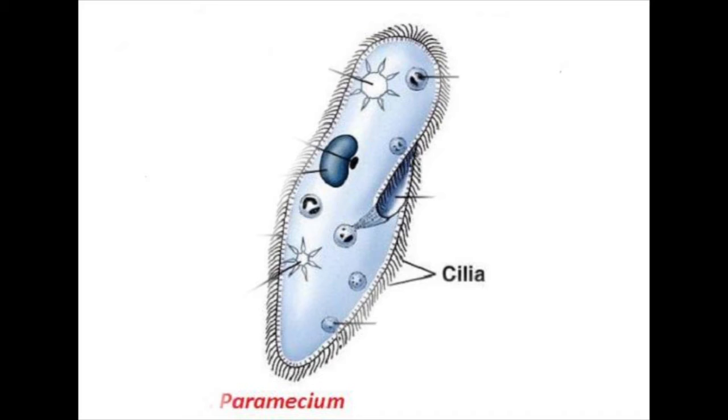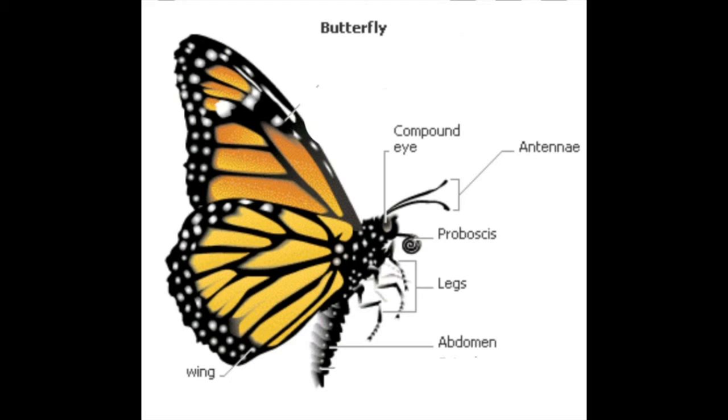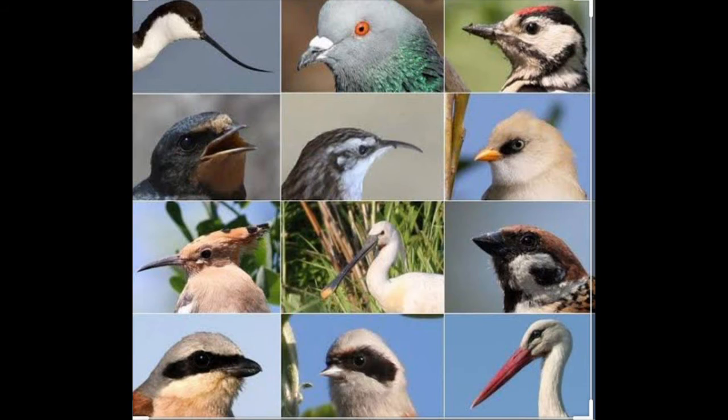Then moving on to some insects or worms, they will have special mouth parts for ingesting food, like you would have learnt about the proboscis of a butterfly, right? In the same way, snakes swallow their food as a whole. Then birds will have different types of beak depending upon the food that they eat.